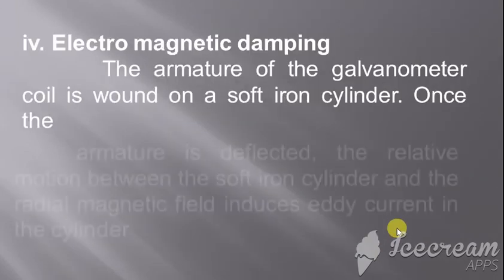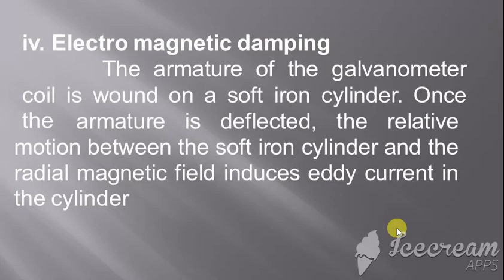Then the last one is electromagnetic damping. What is meant by this is that the armature of the electromagnet, the galvanometer coil, is wound on a soft iron cylinder. So if this is a soft iron cylinder, we wind an armature over it. So the armature of the galvanometer coil is wound on a soft iron cylinder.